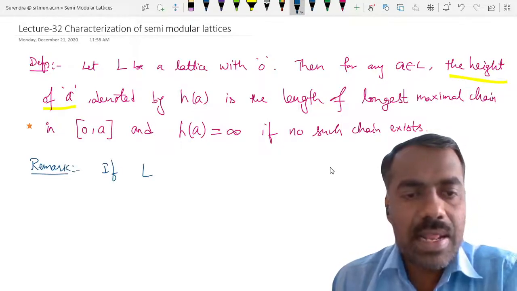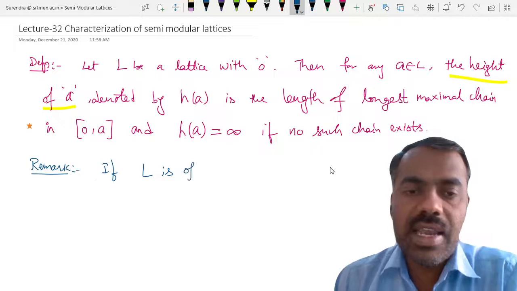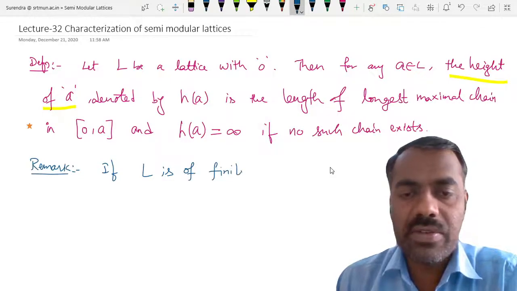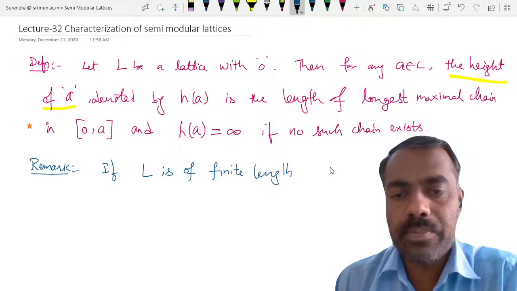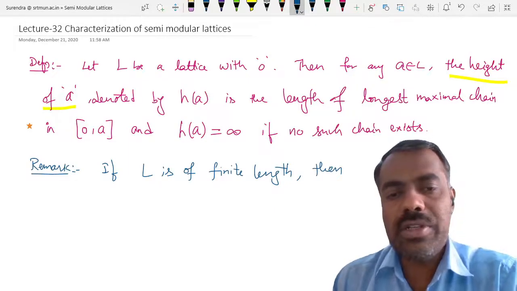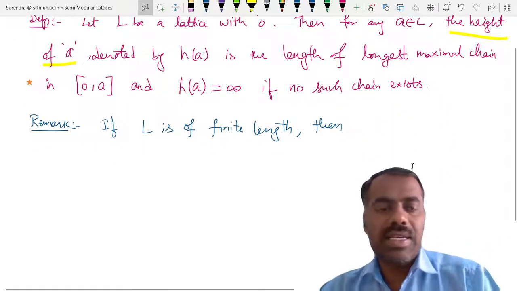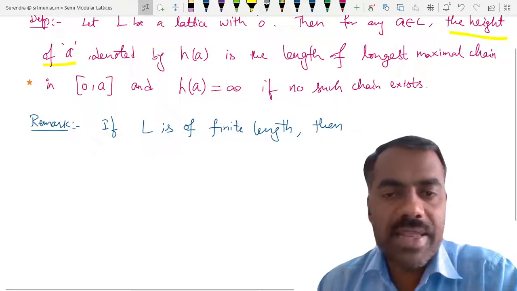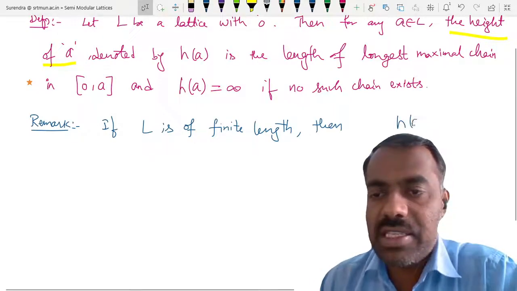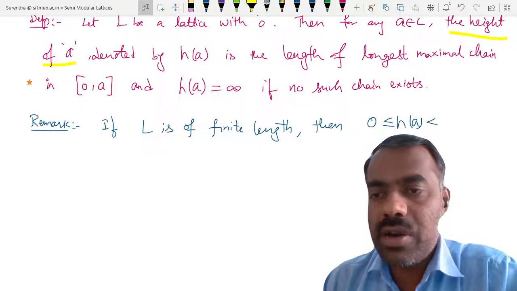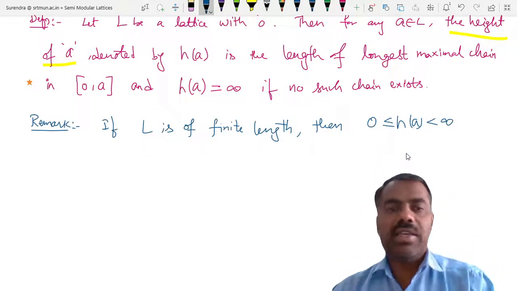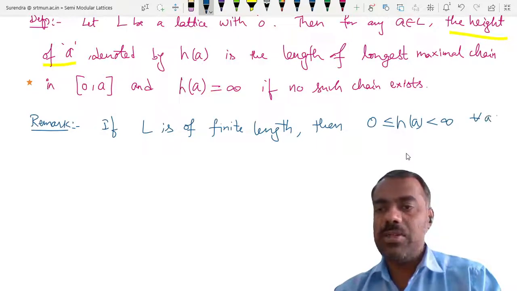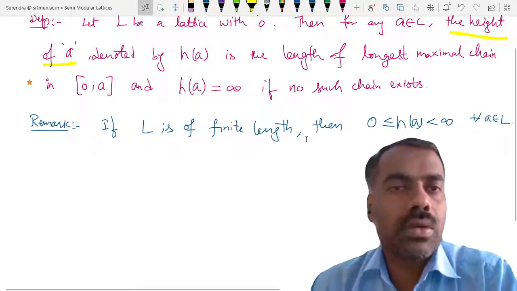So if the given lattice L is a lattice of finite length, then what can you say? What is meant by finite length? Whatever chain you take, it is of finite length, right? So definitely then h of A is either 0 or strictly finite, for every A belongs to L, right?